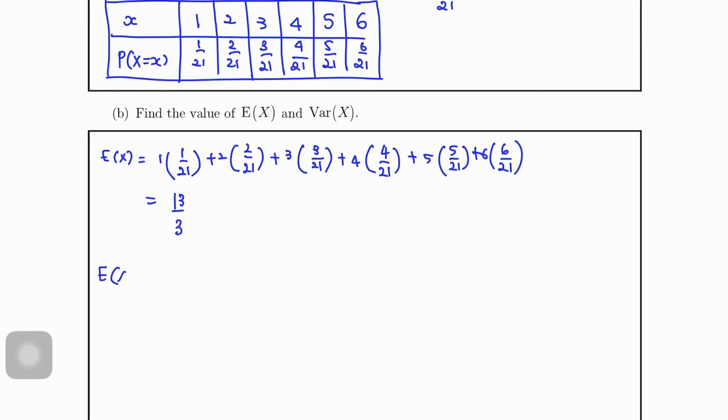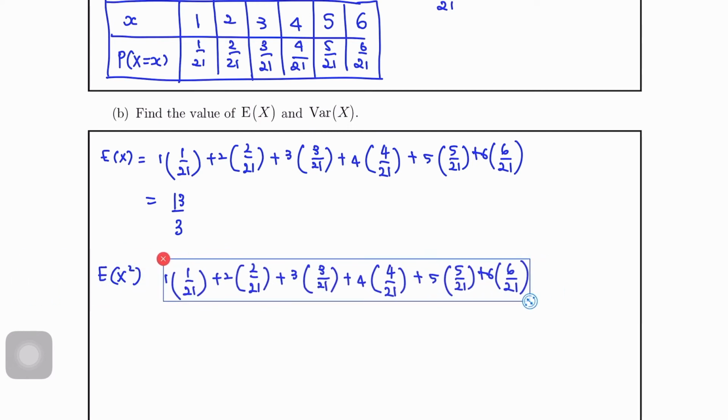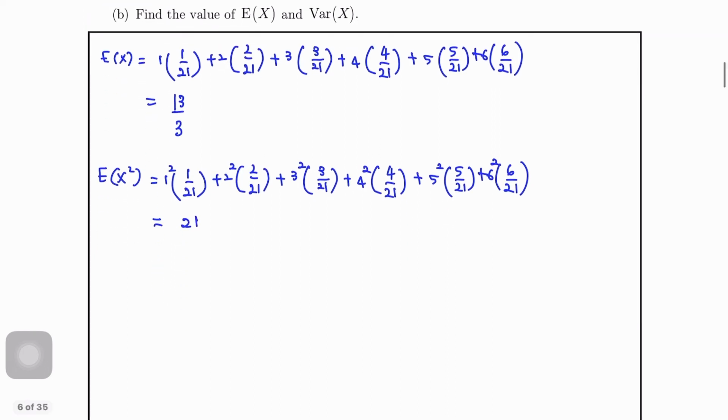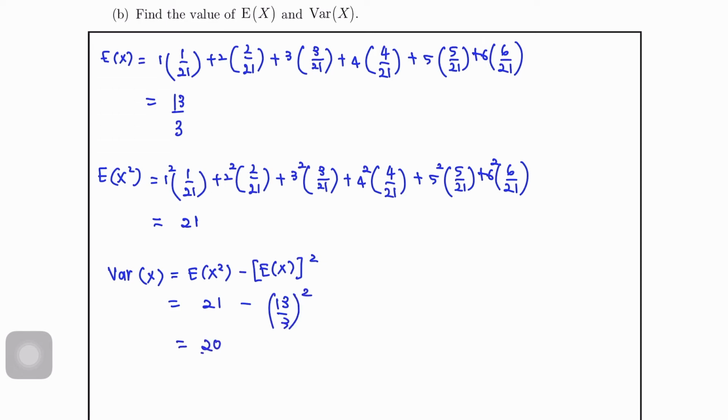Next, kita cari E(X square) sebab nanti kita nak masukkan dalam variance kan. Okay, so macam biasa dia benda sama je macam E(X). Okay, but then x tu kita square kan. Okay, so squarekan every x, darabkan dengan dia punya probability. So kita akan dapat E(X square) equals to 21. So variance X, E(X square) minus E(X) square. So 21 minus 13 over 3 square will get variance X equals to 20 over 9.